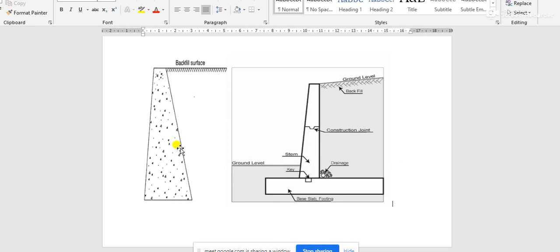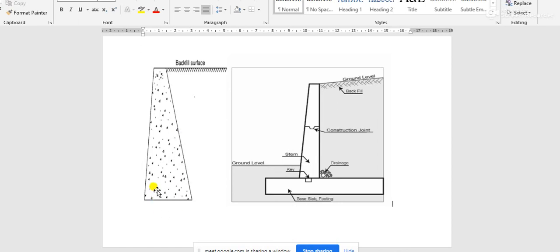But in the case of Coulomb's theory, we have to consider it in the assumptions. Obviously the frictional force is considered between the back of the retaining wall and the soil. Between those two different materials, the frictional force comes in, and that frictional force is considered in Coulomb's wedge theory.